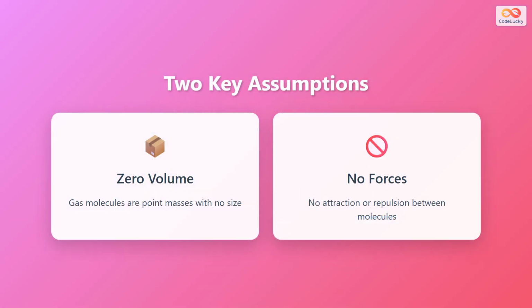The ideal gas law rests on two critical assumptions. The first assumption is that gas molecules have zero volume. We treat them as infinitely small point particles that take up no space whatsoever. The second assumption is that there are no intermolecular forces. The molecules neither attract nor repel one another, they simply move independently through space. While these assumptions simplify our calculations tremendously, they aren't always accurate for real gases.